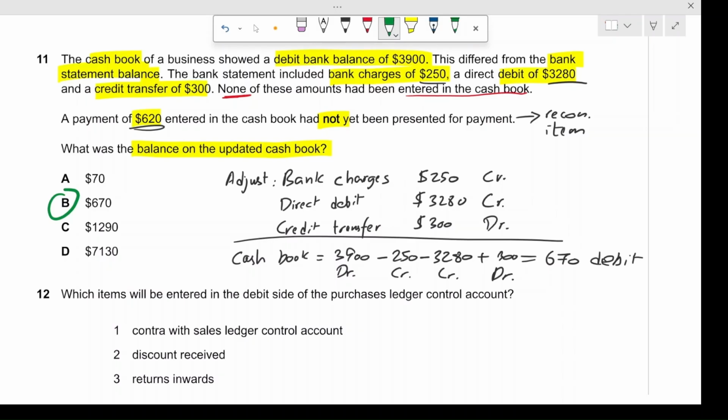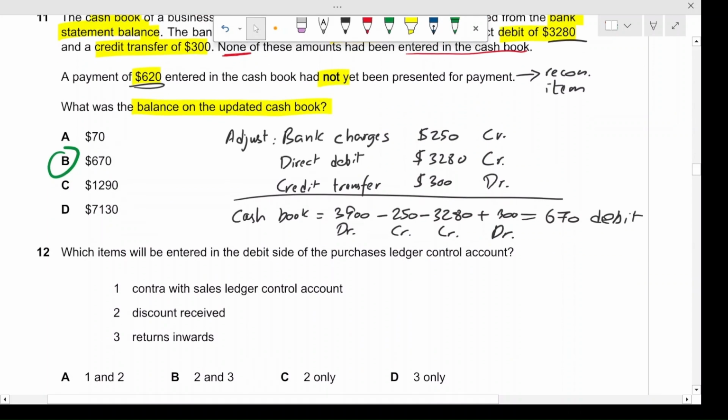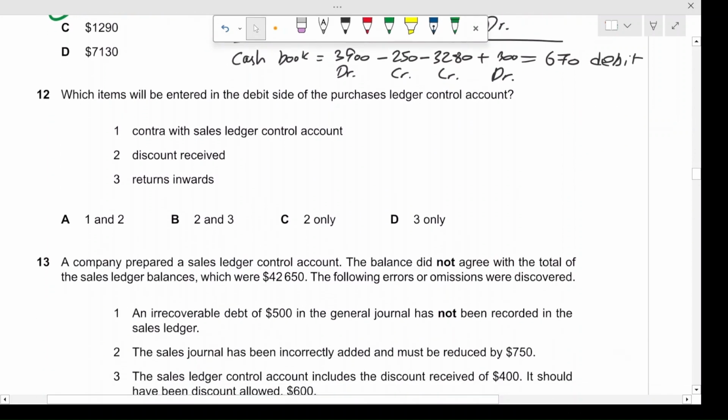The payment of $620, it is a reconciliation item. So this will not be considered for the cash book. It would be entered separately. So the updated cash book would be $670.